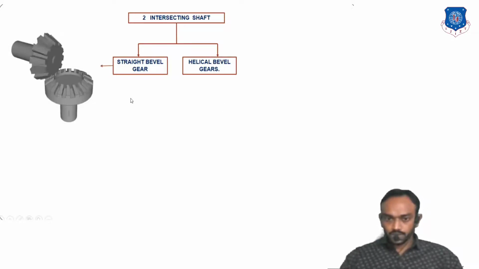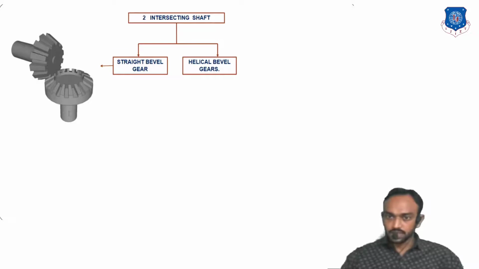So you can see, in the animation, the axis of this shaft is here and the second axis of the shaft is here, so they will intersect in this case. But straight bevel, why is it named straight bevel? Because the teeth are parallel, meaning there is no angle, perfectly straight. So it is a straight bevel gear.